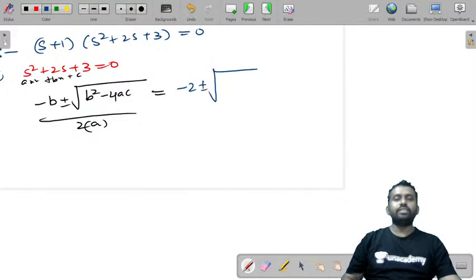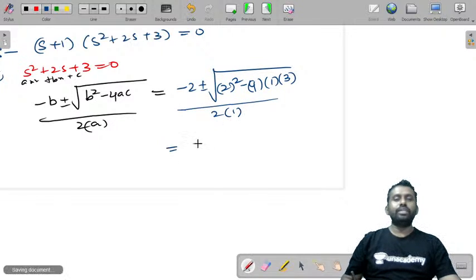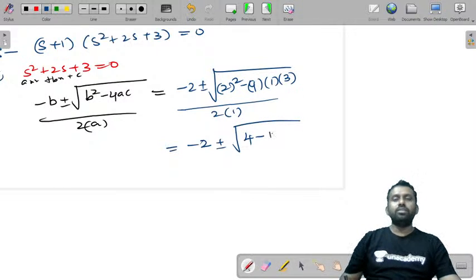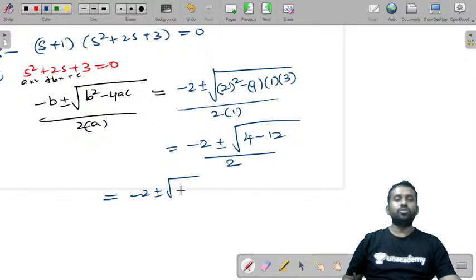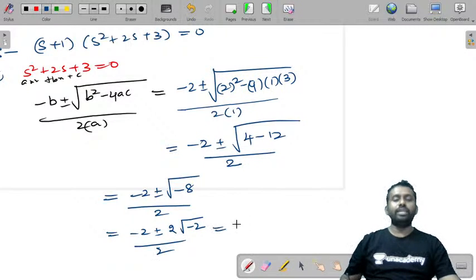Minus 2 plus or minus under root of 2 square minus 4 into a is 1, c is 3 by 2 into 1. So it is minus 2 plus or minus under root of 4 minus 12 by 2. What do you get here? Minus 2 plus or minus root minus 8 by 2. You can also write it as minus 2 plus or minus 2 root minus 2 by 2, and you can just cancel 2 in the numerator and denominator.